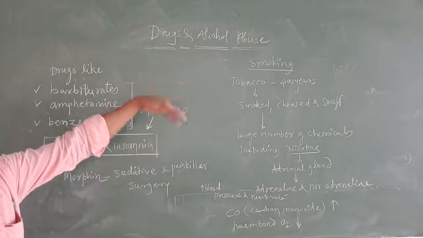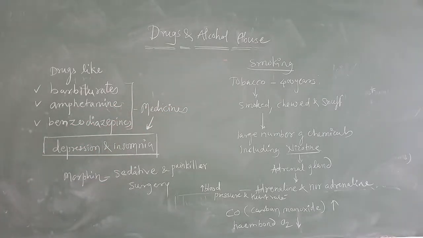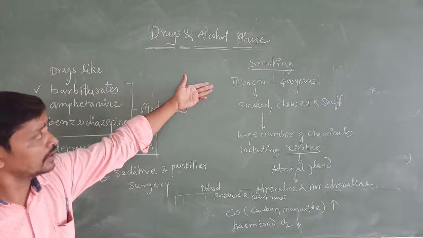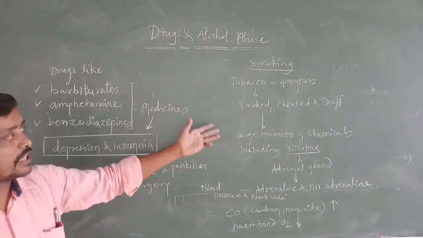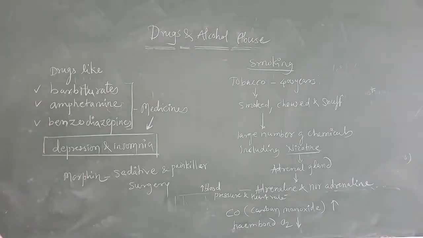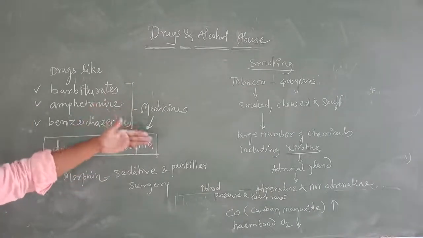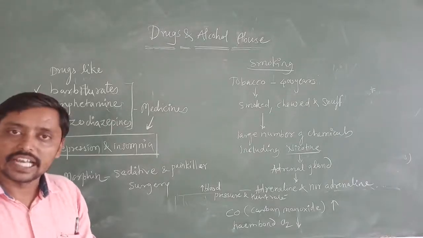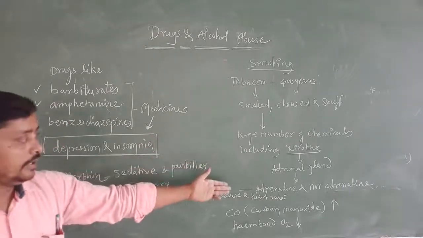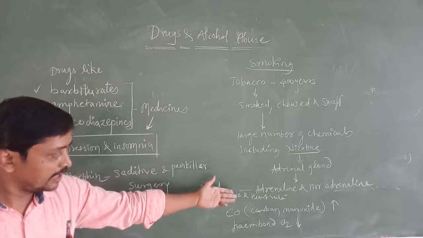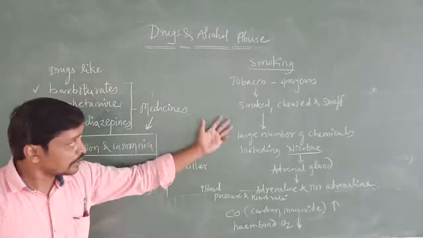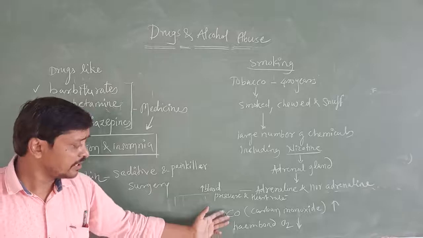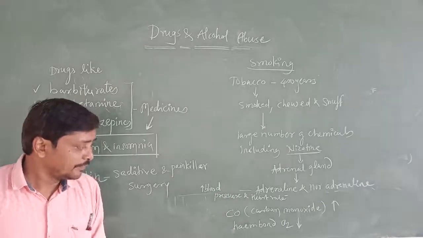And the next one is smoking. It is also a kind of drug intake. Here I mentioned tobacco. Tobacco has been used by people for the last 400 years. Understood? Tobacco is taken in different ways: by smoking, chewing, or as a snuff. Tobacco consists of a large number of chemicals, including nicotine. Nicotine acts on the adrenal gland, which starts secreting adrenaline and noradrenaline, and it increases the blood pressure and heart rate. Also, smoking increases carbon monoxide in our blood and decreases the heme-bound oxygen.